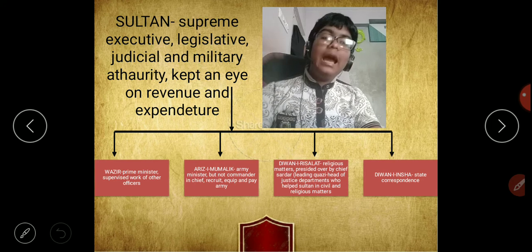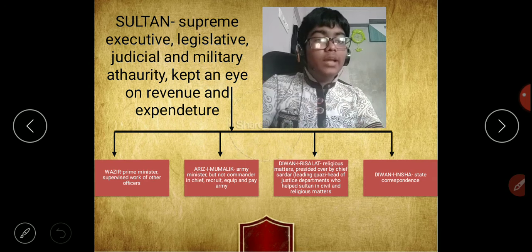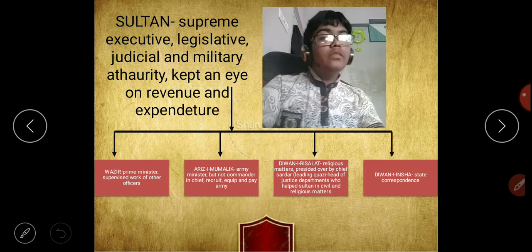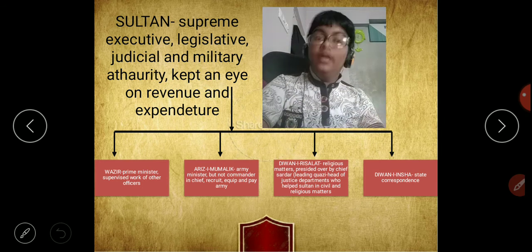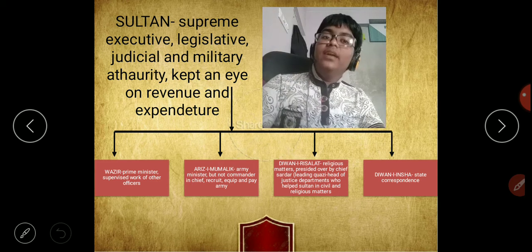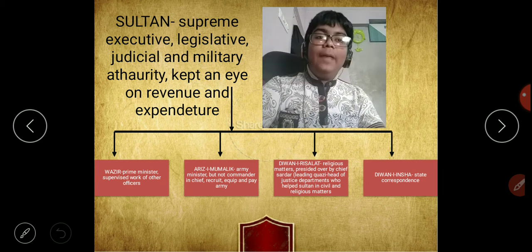Then you have Ariz-e-Mumlak, the army minister. Remember, he was the army minister and not the commander-in-chief, because the commander-in-chief was the Sultan himself. The Sultan always gave all the commands to the army, not the army minister. The army minister's work was to recruit, equip and pay the army.